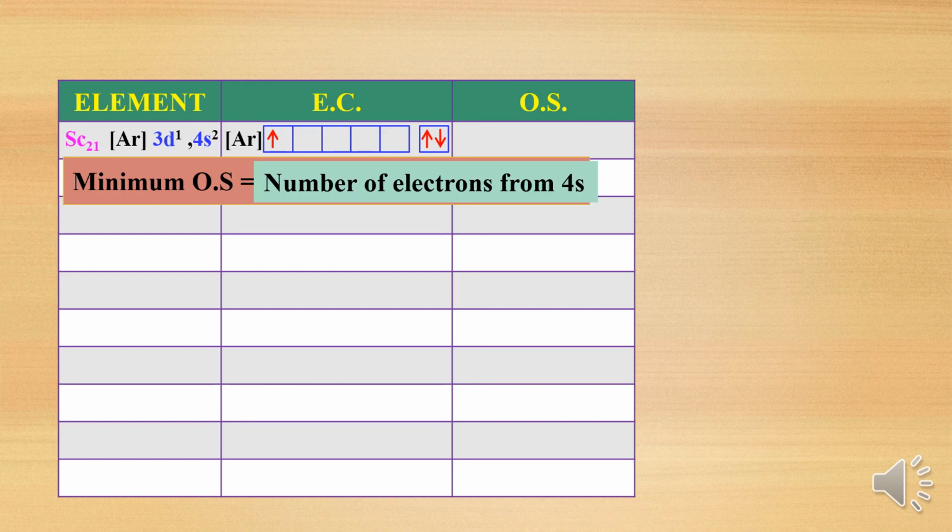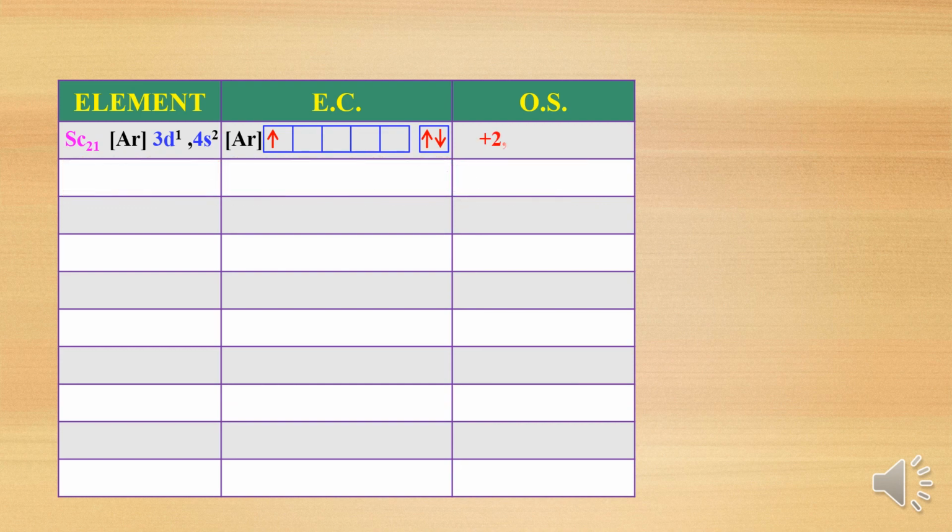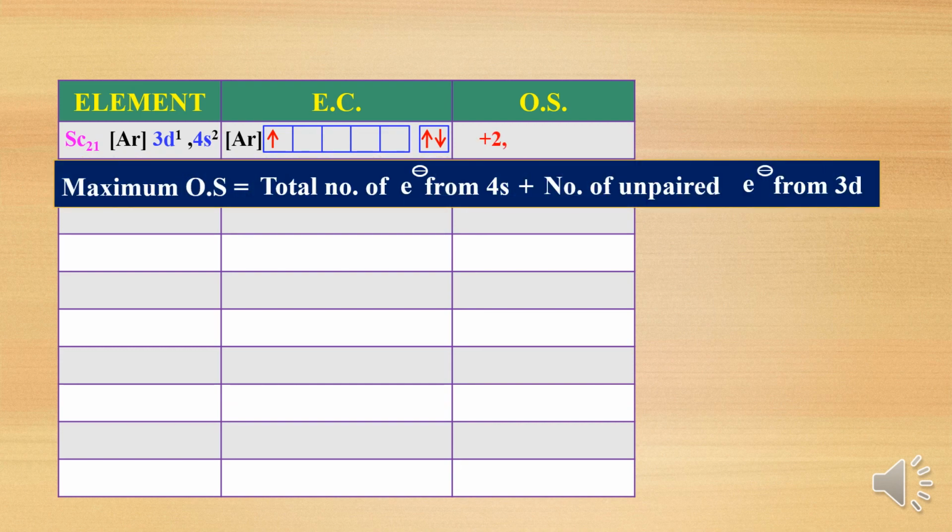Then the maximum oxidation state is the total number of electrons from 4s plus the number of unpaired electrons in 3d. Or one more formula: maximum oxidation state is equal to minimum oxidation state plus the number of unpaired electrons in 3d.